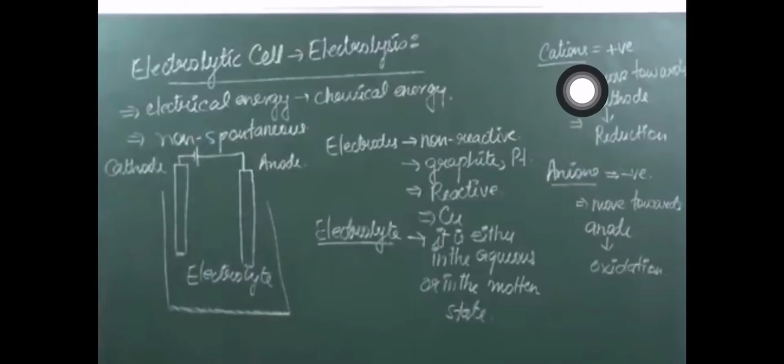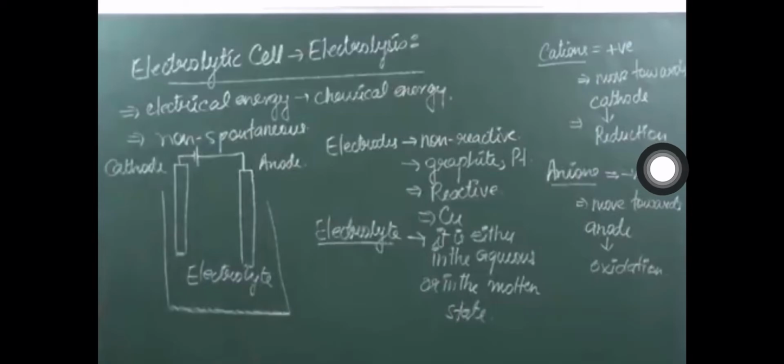Cations will be positively charged, which will move towards the cathode. So from here you understand the cathode will be negatively charged. The cations which are formed, that are positively charged ions, will move towards the cathode, and there it will undergo a reduction reaction.